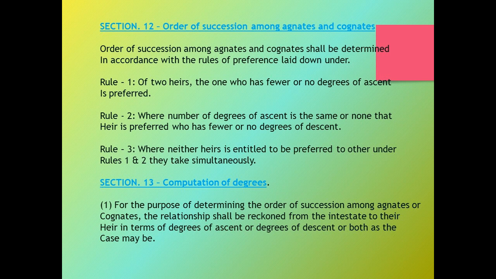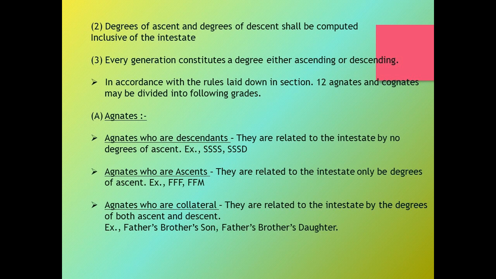Now let's move to Section 13, computation of degrees. For the purpose of determining the order of succession among agnates and cognates, the relationship shall be reckoned from the intestate to their heirs in terms of degrees of ascent or degrees of descent or both as the case may be. Degrees of ascent or degrees of descent shall be computed inclusive of the intestate. Means degrees of ascent and degrees of descent shall be computed including the intestate, and